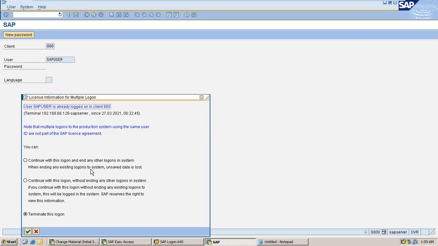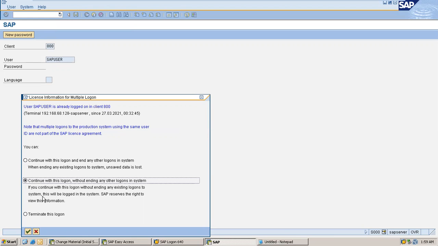When you choose this option, it will end the previous login. I don't want to end the previous login, so I'll continue working on both logons.